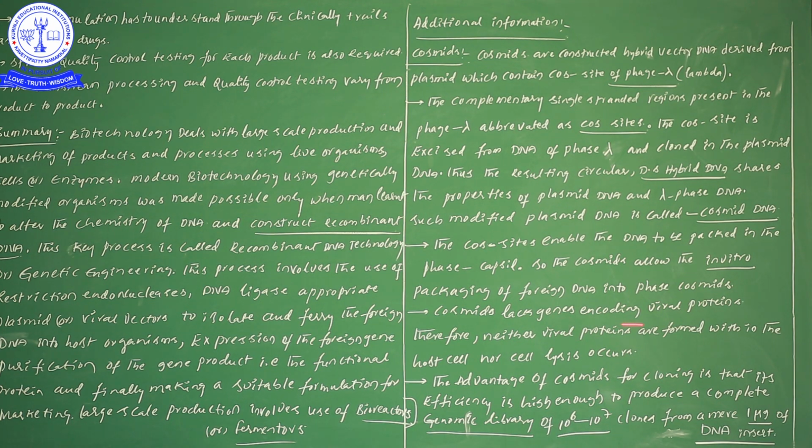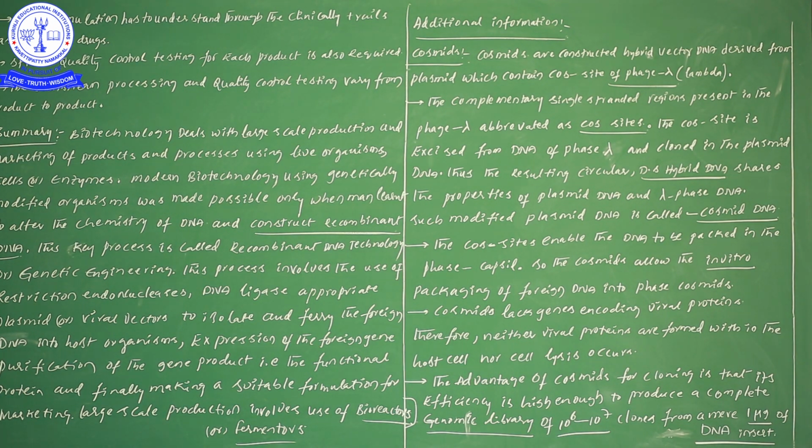Suppose viral coding genes are there, then within the host it would definitely produce viruses, and again there would be a problem, isn't it? So these cosmids lack the genes encoding viral proteins, therefore neither are viral proteins formed within the host cell nor does cell lysis occur. Cell lysis will not take place, and viral proteins will not be synthesized in the host cells.